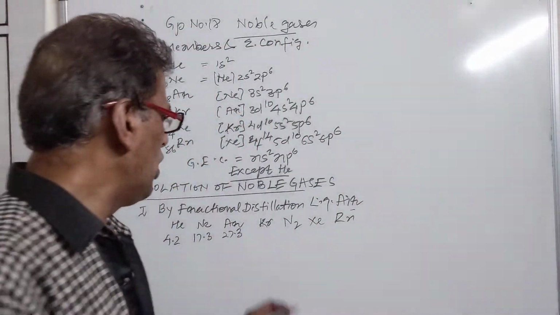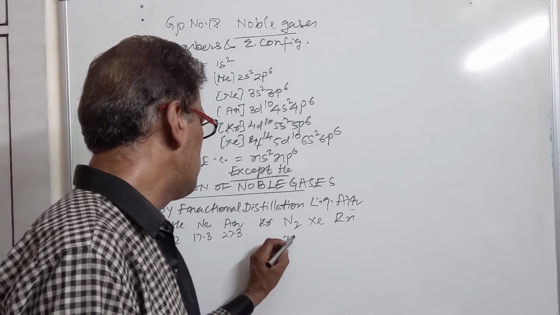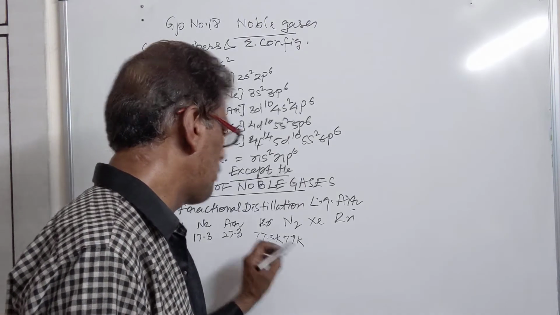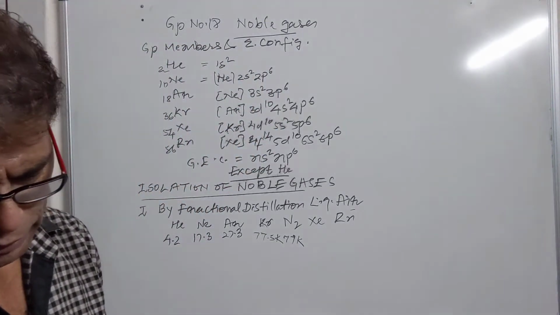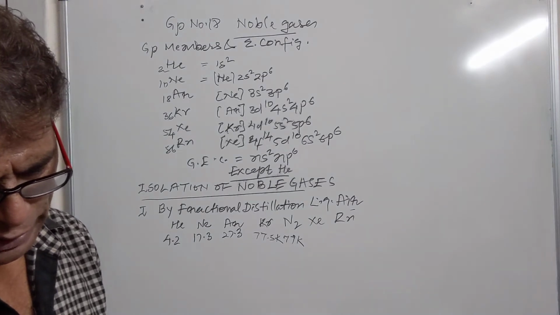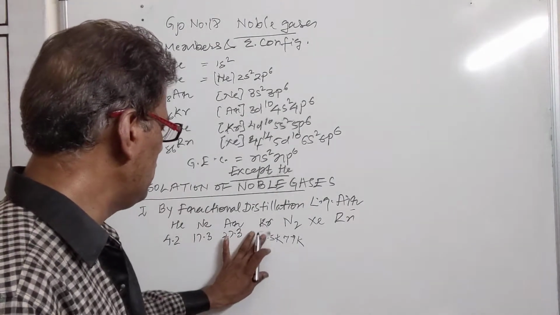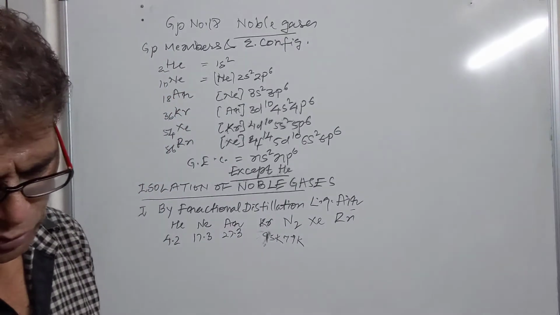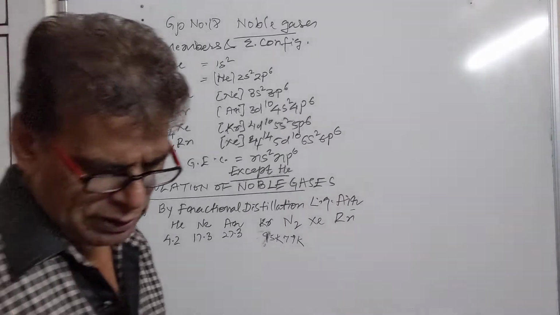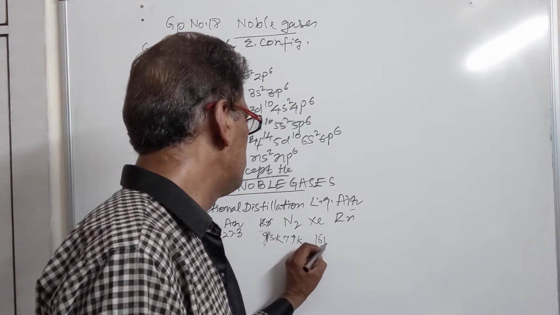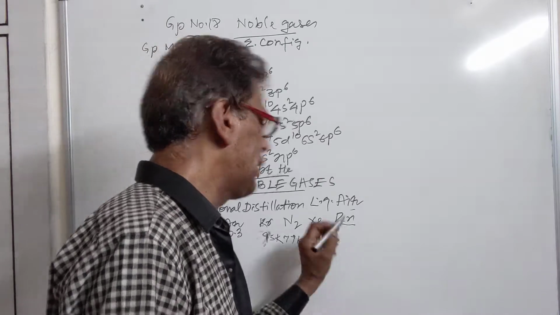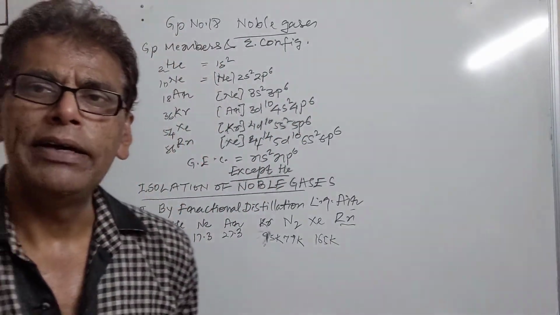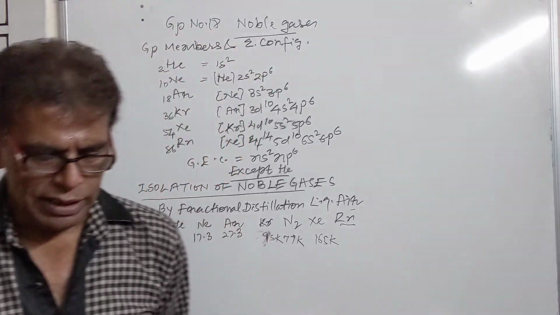Nitrogen has a boiling point of 77.3 Kelvin. Then we have krypton, with a boiling point of about 120 Kelvin, and then xenon, which has a boiling point of 165 Kelvin. Radon is a radioactive gas, so it cannot be found in nature. It is obtained by the decomposition of its mother element radium.